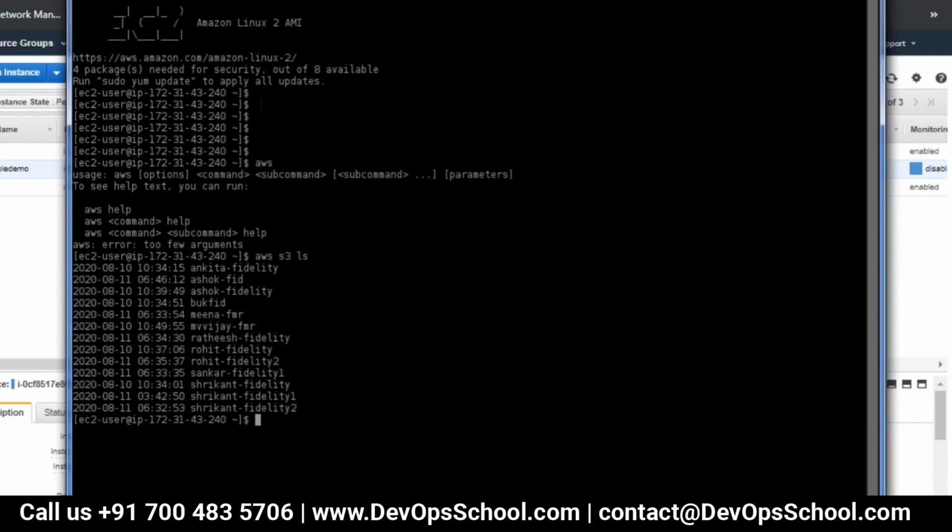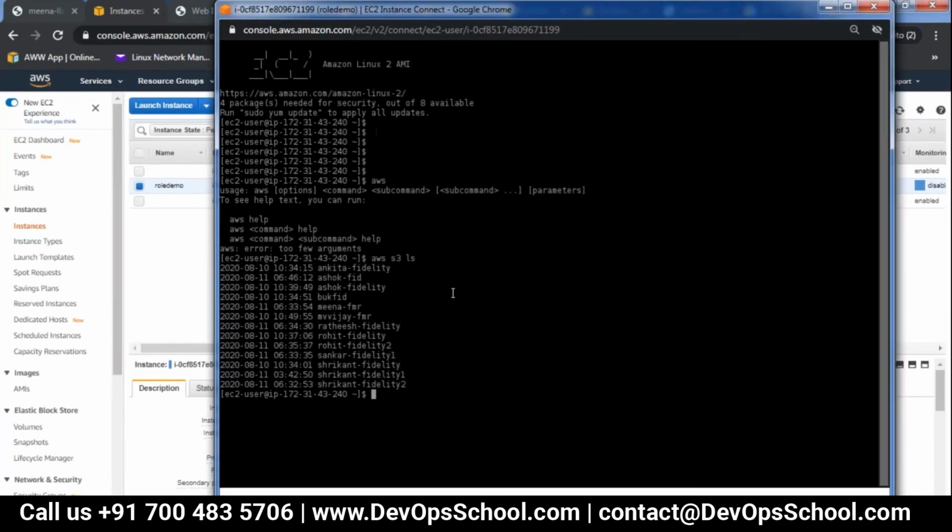But when I give this command aws s3 ls, my EC2 instance is actually trying to fetch information from S3. So how is it happening in the background? I have a role which has the power user access. That is why I'm able to fetch this information. Okay. So this is a small demo of two services talking to each other.